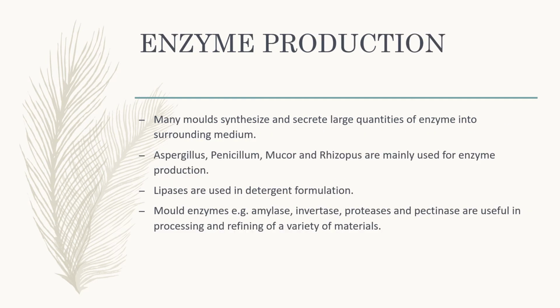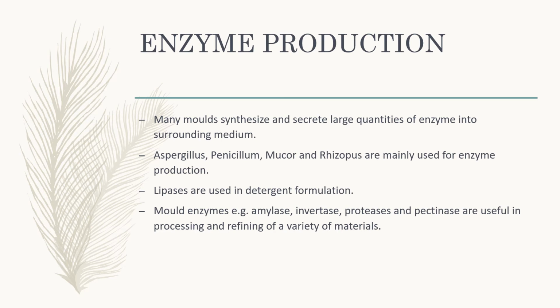Enzymes category. Commercial scale production of enzymes: many molds synthesize and secrete large quantities of enzymes into the surrounding medium. Examples of those microbes are Aspergillus, Penicillium, Mucor, and Rhizopus.